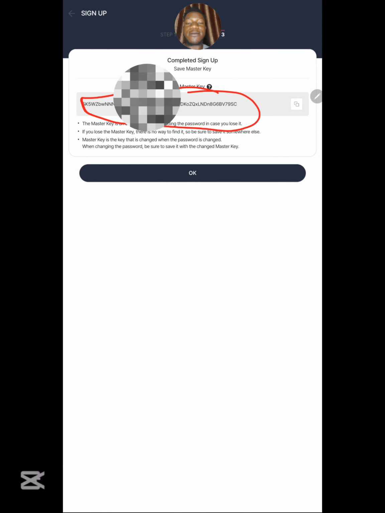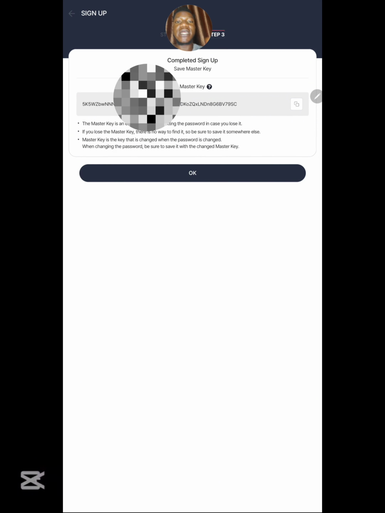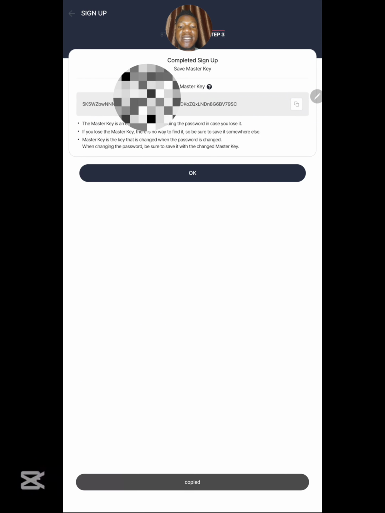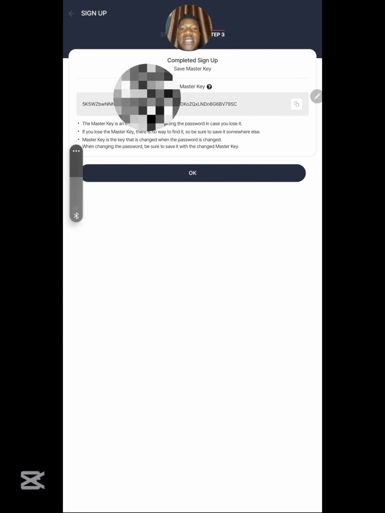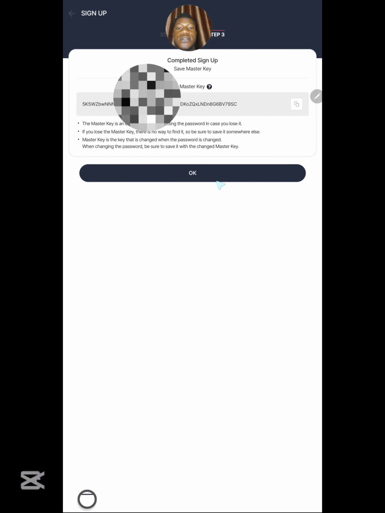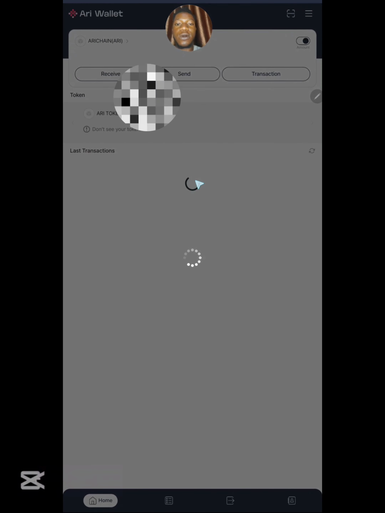So copy your master key, write it somewhere very safe, or screenshot it and put the picture where it's going to be very safe so that you won't lose it later. So right now you go ahead and of course click on OK. You can copy it like this, then paste it anywhere, or you can go ahead and screenshot it, then you click on OK. So once you are done storing your recovery phrase or your private key, you go ahead and click on OK.